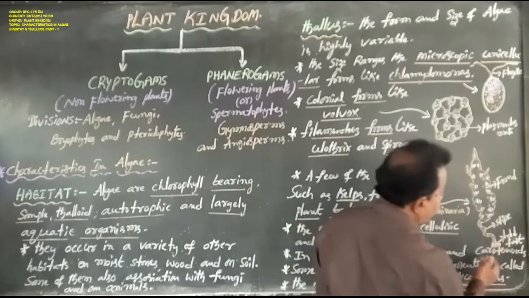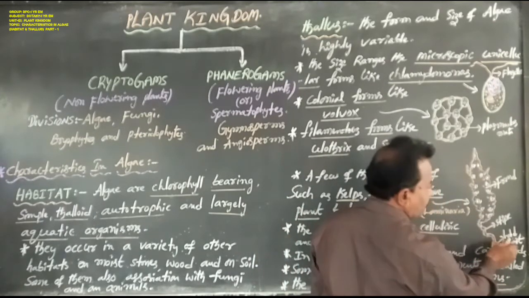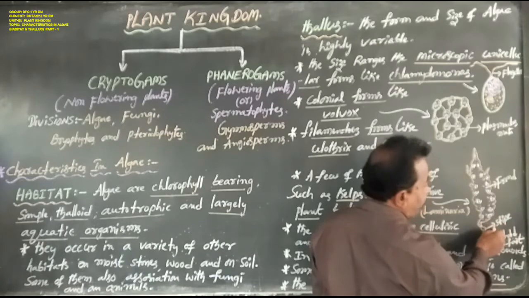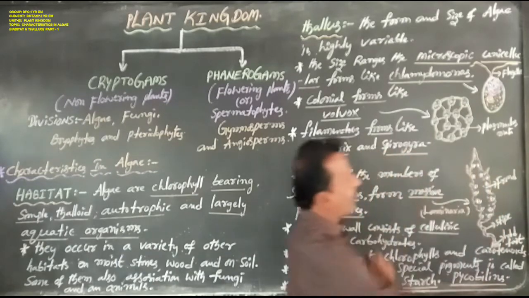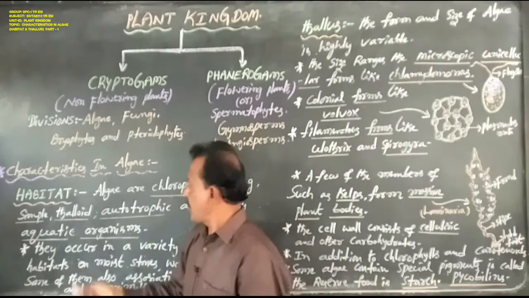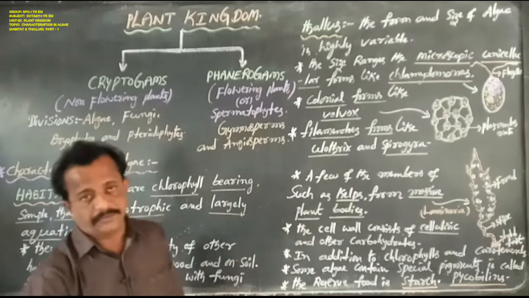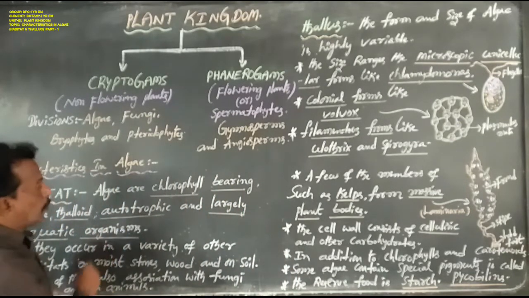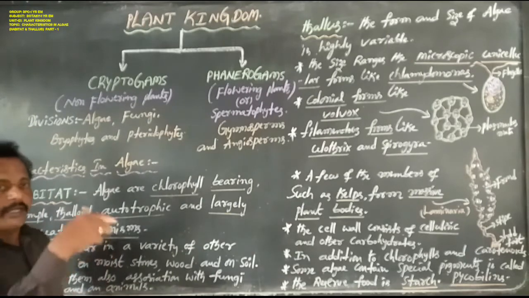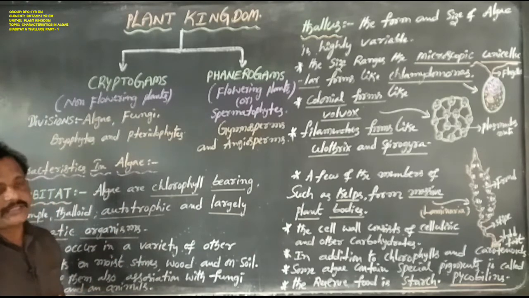It has only structures similar to root, stem and leaf, that is thalloid. Next, autotrophic: they prepare their own food materials and do not depend on other organisms.